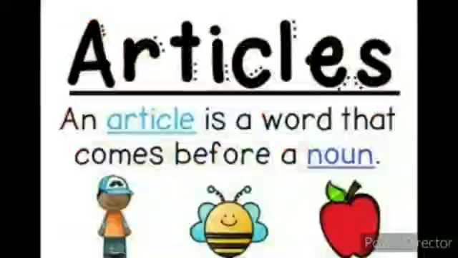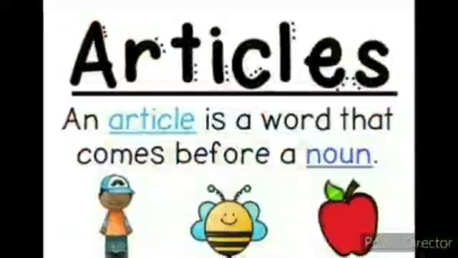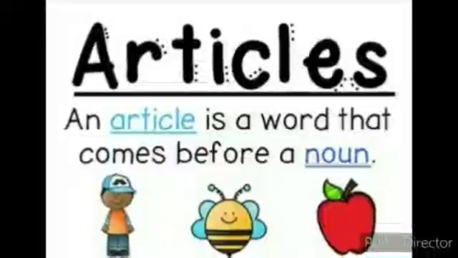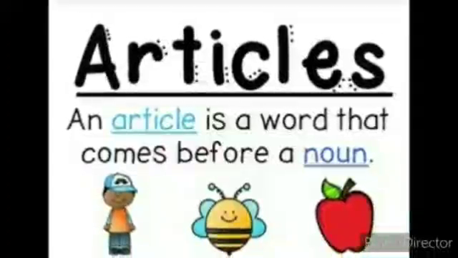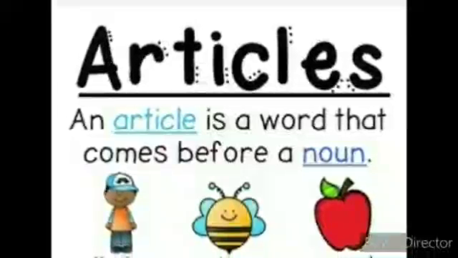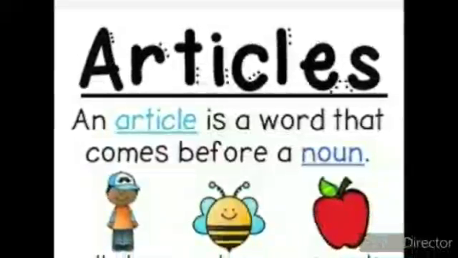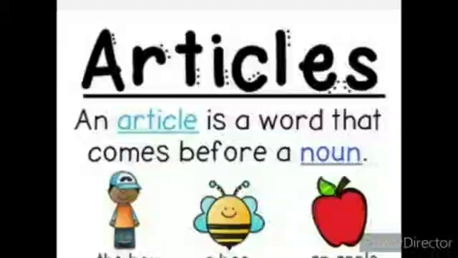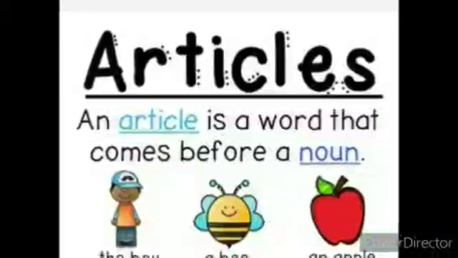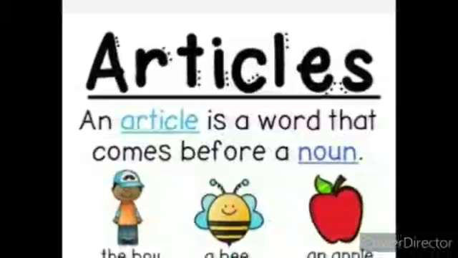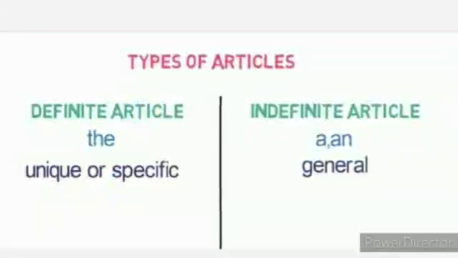What are articles? An article is a word that comes before a noun, like the boy, a bee, an apple. Over here the articles are the, a, and an. Okay, now we will see how many articles we have.